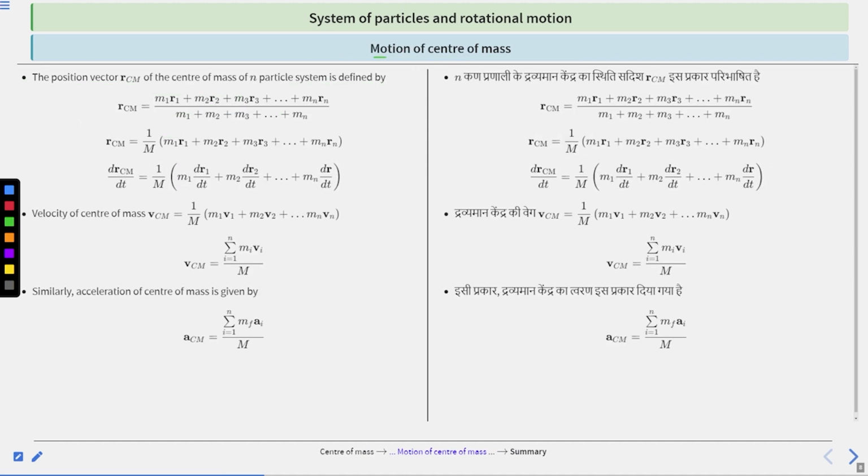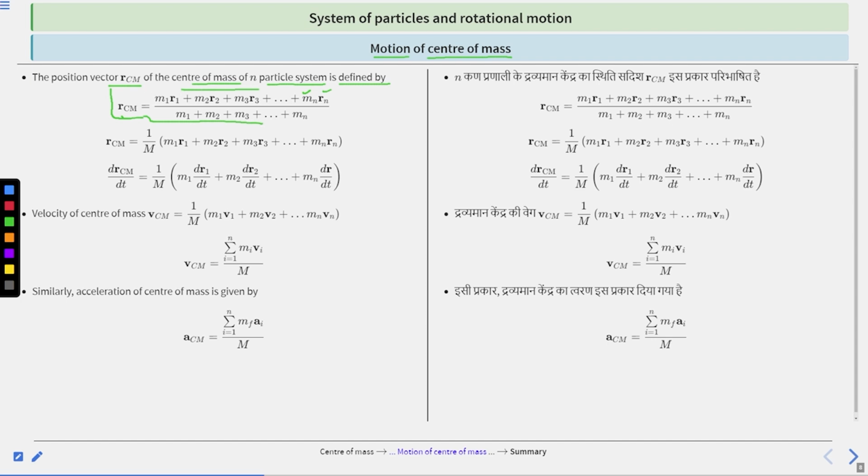Next is motion of center of mass. So the position vector R CM of the center of mass of an n particle system is defined by this: R CM is equal to m1 r1 plus m2 r2 plus m3 r3 plus up to mn rn, where mn is the nth particle mass and rn is the nth particle position, divided by m1 plus m2 plus m3 plus up to mn.